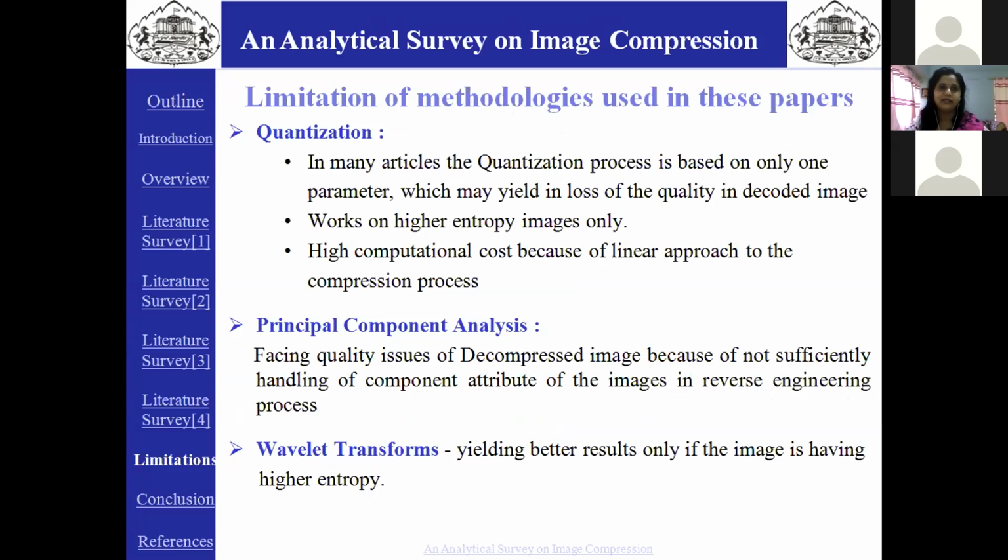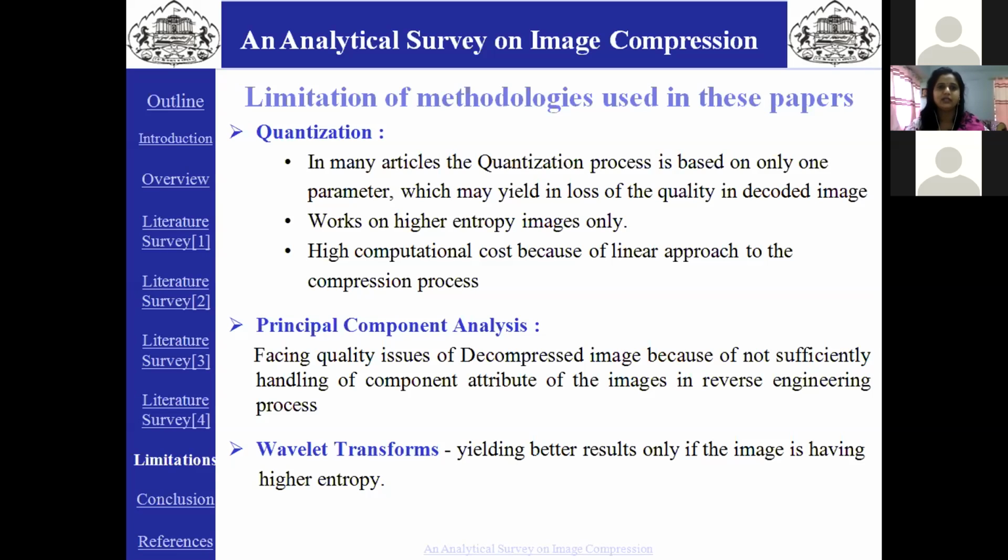After analyzing 40 papers on facial image compression methods with utmost scrutiny in our article, we have put forth the limitations of each method meticulously. Due to time constraint, a few major limitations of 3 earlier discussed methods are highlighted here. In many articles, the process of quantization is based on only one parameter like pixel value, distance, kernel value, weight, grayscale factor, or saturation factor, as a result of which, on decompression, we get only one parameter value and we may lose other parameter values.